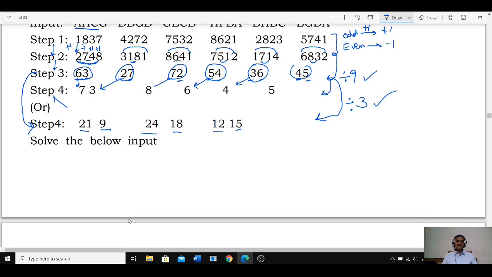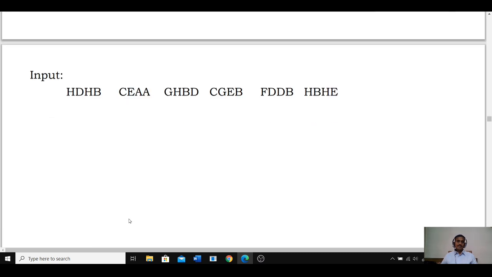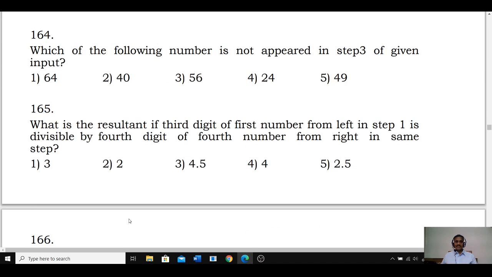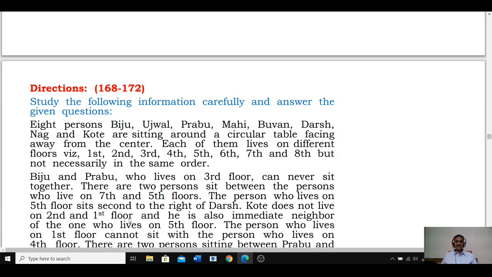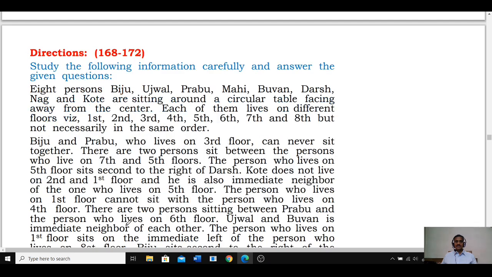Clear? Now this is about questions 163 to 167, and all these questions are based on a single input. You have to work out this one. Then next one, 168 to 172. Here what is the information?